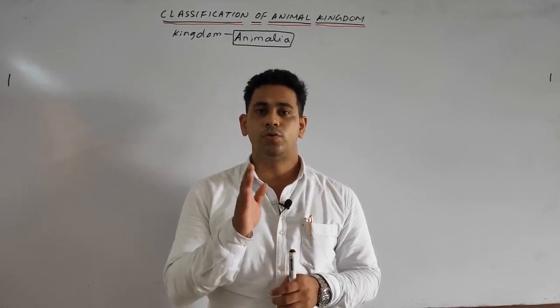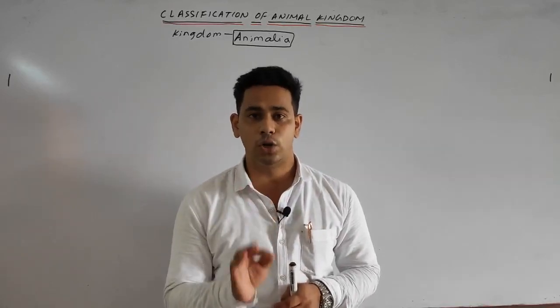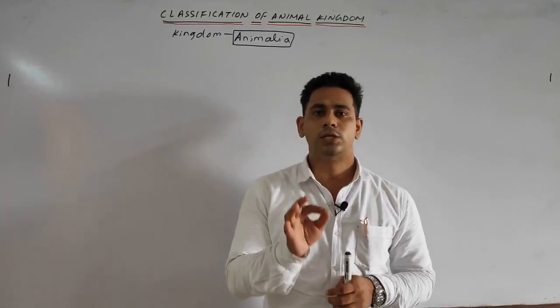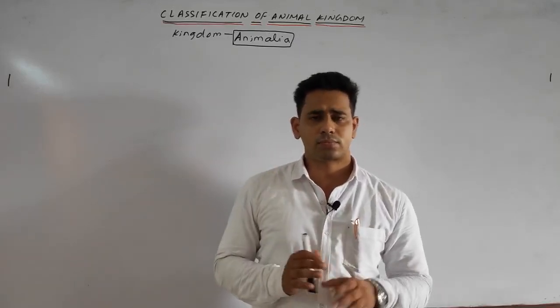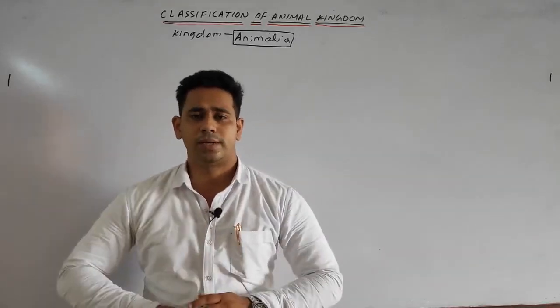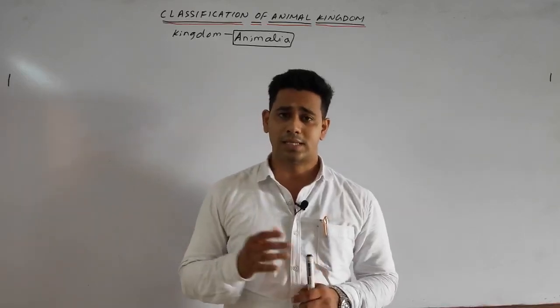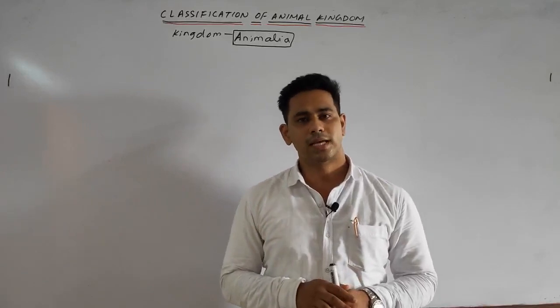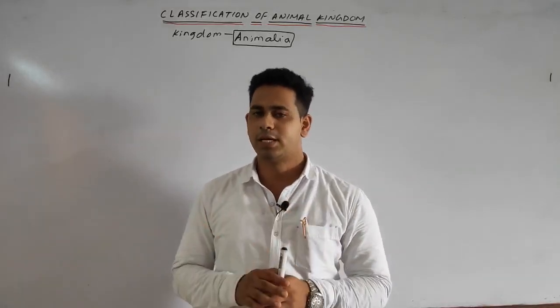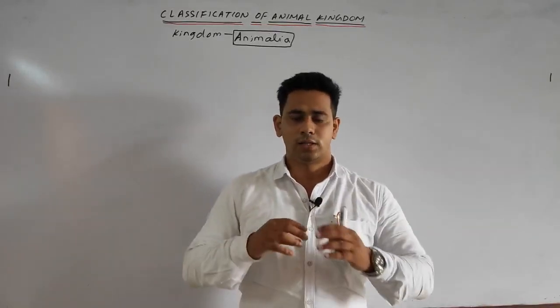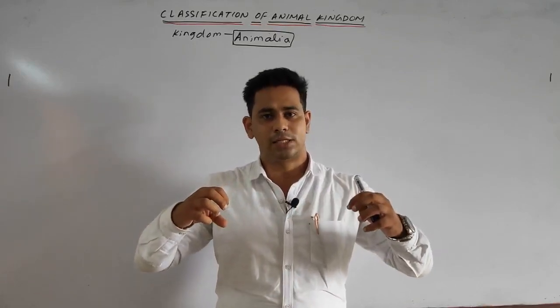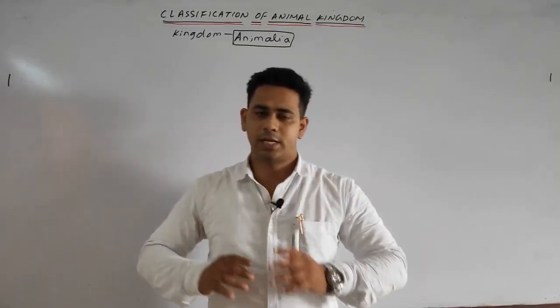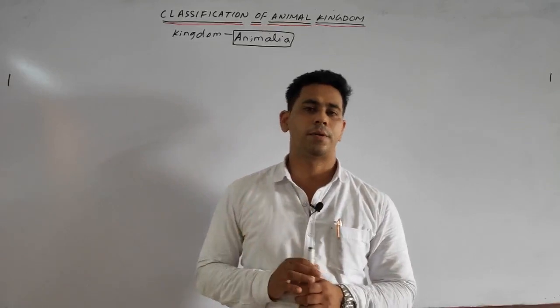The organisms which don't have a true coelom are called pseudocoelomate. Next we discussed how the coelom develops. It is of 2 types, schizocoelic and enterocoelic. In the schizocoelic, splitting of the mesoderm takes place, and in the enterocoelic, the archenteron pouches out and separates, by which the coelom is formed.